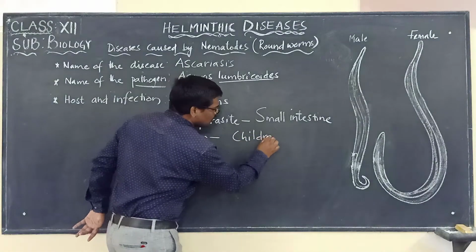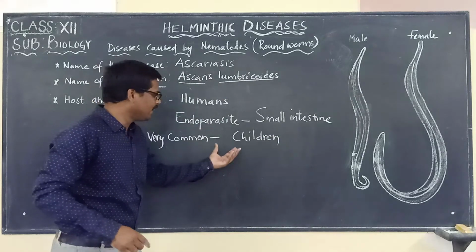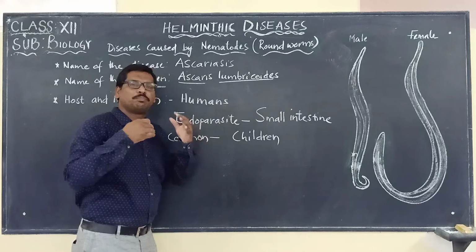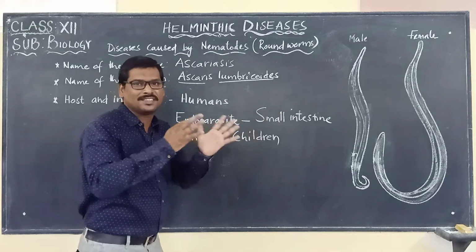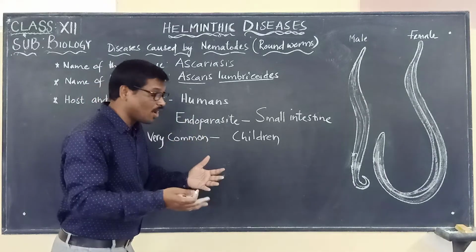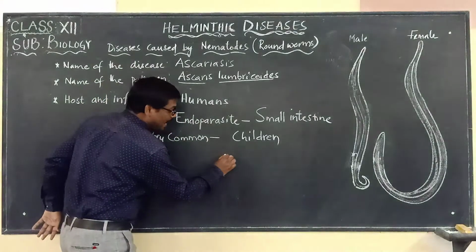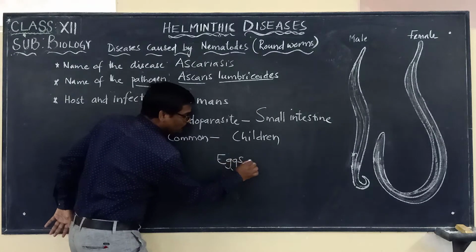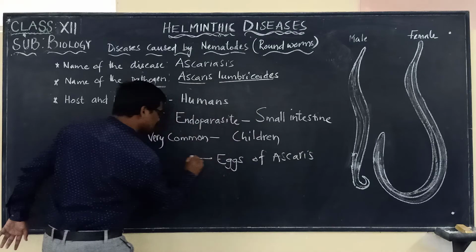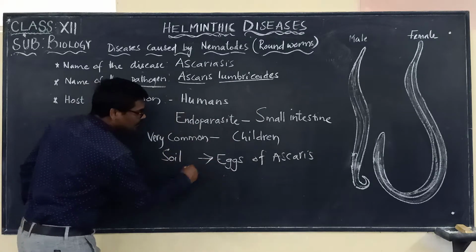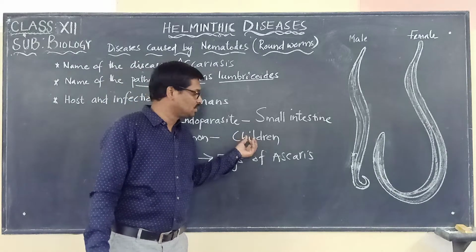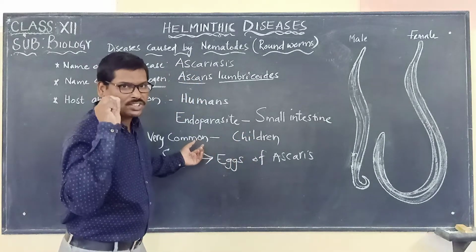So now the question is, why is it very common in children? Simple reason: children show more interest in playing in the mud, clay, or soil. When they are playing in soil which is infected with eggs of Ascaris, that's why we say that it is more common in children.